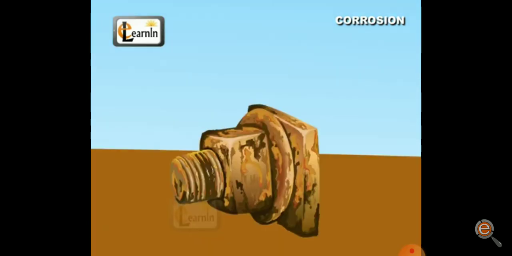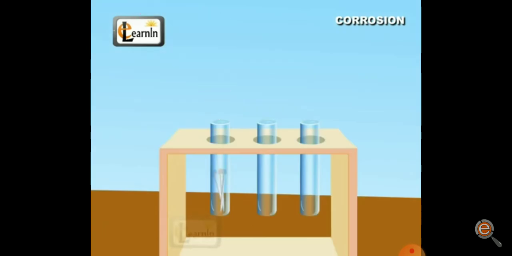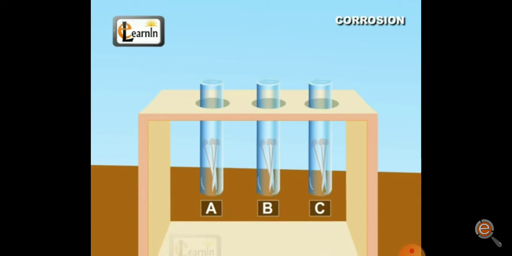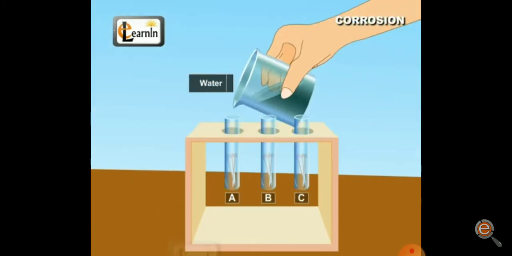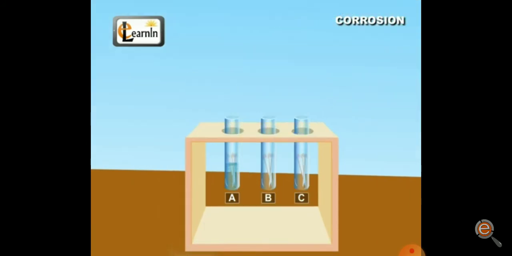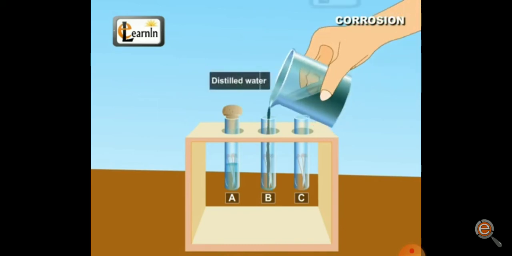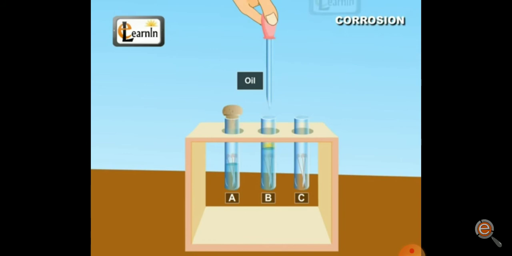Now, let's perform an activity to check the conditions in which the rusting of iron takes place. Place clean iron nails in 3 test tubes labeled A, B, and C. Some water should be poured into test tube A, and a cork should be placed on it. Boiled distilled water and about 1 millimeter of oil should be added to test tube B and covered with a cork. The oil floats on the water and prevents air from dissolving in it.